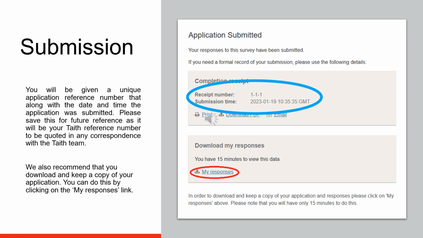Once you have submitted, you will be given a unique application reference number along with the date and time the application was submitted. Please save this for future reference, as it will be your TAITH reference number to be quoted in any correspondence with the TAITH team. We also recommend that you download and keep a copy of your application. You can do this by clicking on the My Responses link. Please don't click on any other links, for example print or download PDF, as you won't then be able to return to this screen to download your responses.